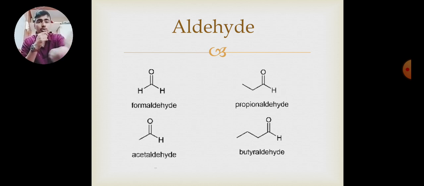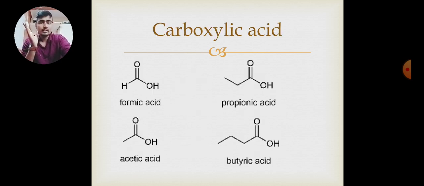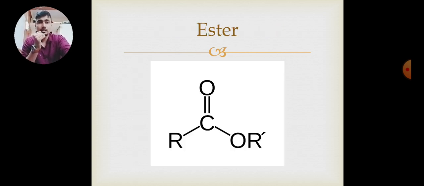These are a few examples of aldehyde: formaldehyde, propionaldehyde, acetaldehyde, and butyraldehyde. Ketone, these are a few examples: propanone, acetophenone, benzophenone, 2-pentanone, 3-methyl 2-butanone, 3-hexanone, etc. Carboxylic acid: formic acid, propionic acid, acetic acid, and butyric acid.